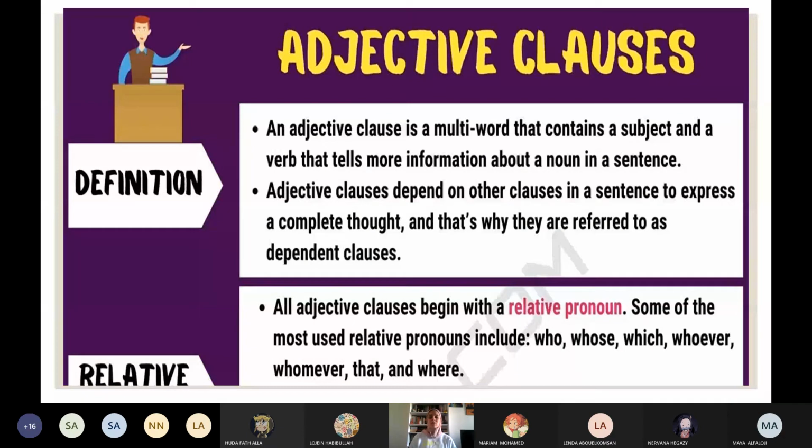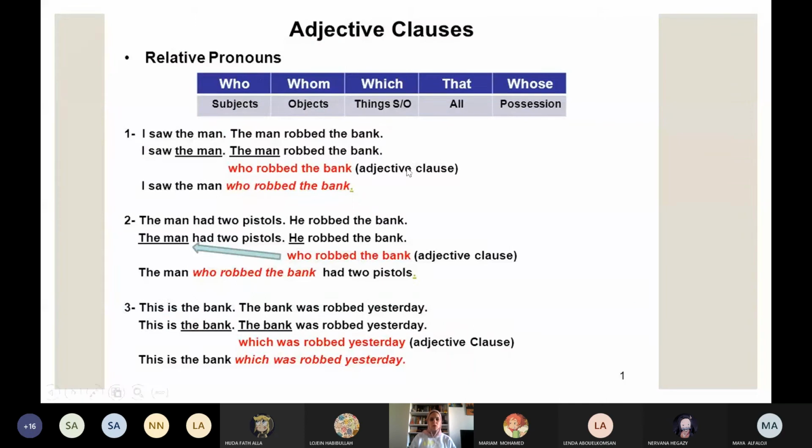An adjective clause begins with a relative pronoun. The most used relative pronouns are five: who, whose, whom, which, that. These are the most used relative pronouns.